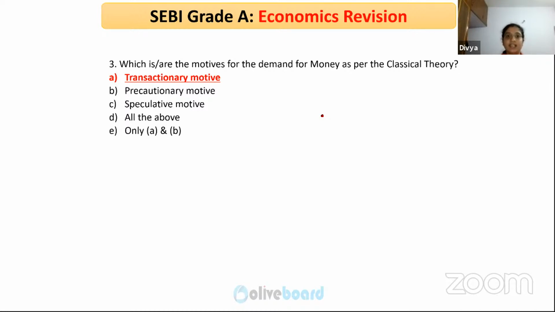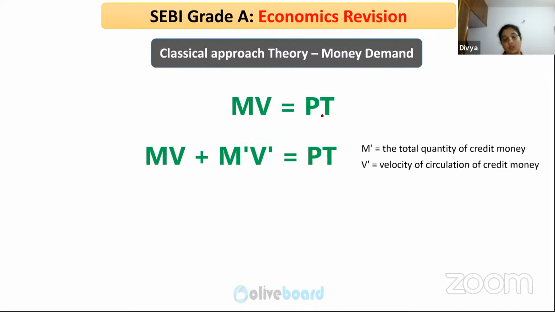It is Keynes, right? So classical theory talks about the equation MV is equal to PT, where M is the total quantity of money supply, V is velocity of circulation of money, and M dash and V dash are the quantity and the circulation of credit money.